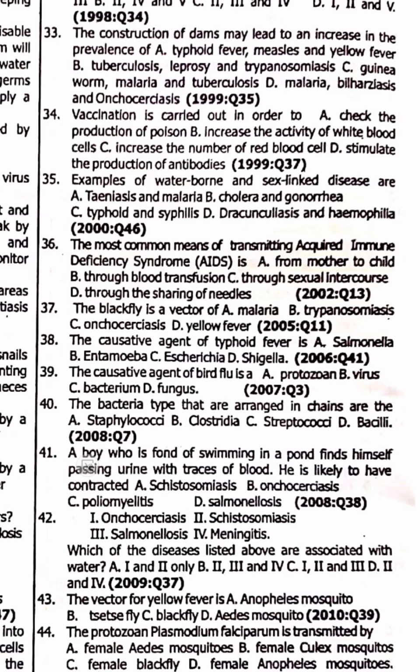If it's in chains, like those neck chains, it is called streptococci. If it's in clusters, it is called Staphylococcus. These ones are bacteria that are spherical and round.